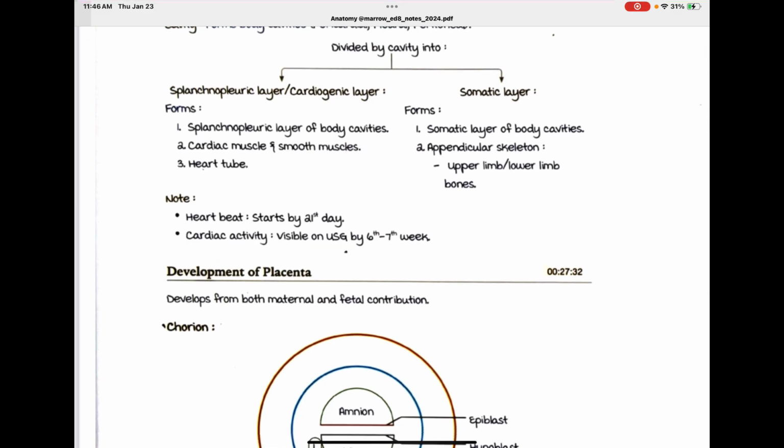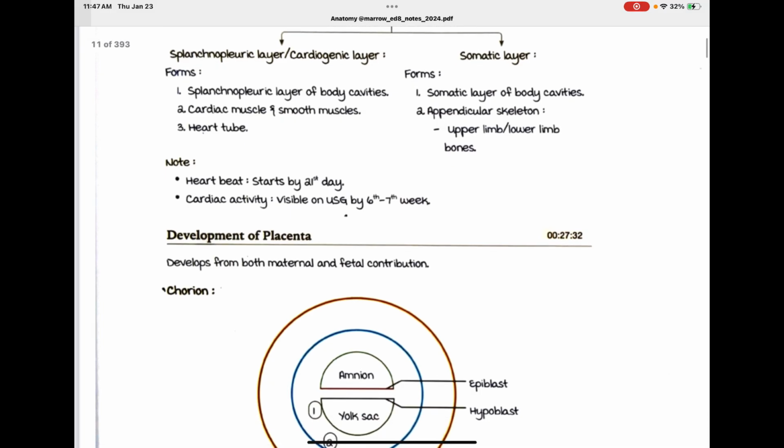Note: the heartbeat starts by the 21st day. Cardiac activity is visible on ultrasound by the 6th to 7th week. The 21st day is 3 weeks, but on ultrasound you will be able to see it by 6 to 7 weeks. It is almost after a month.